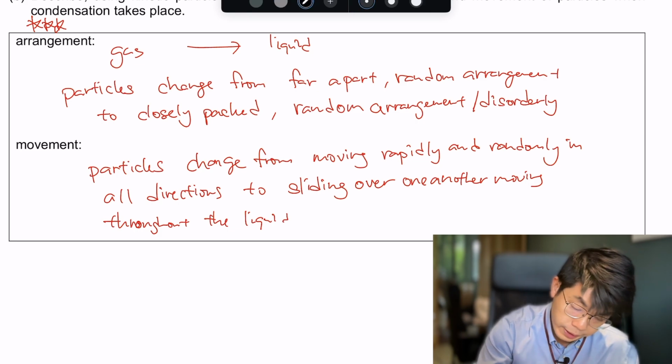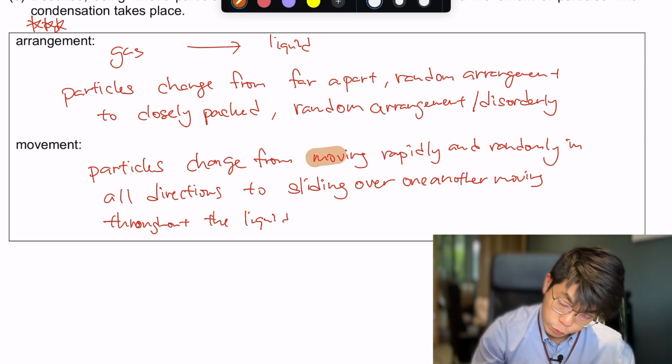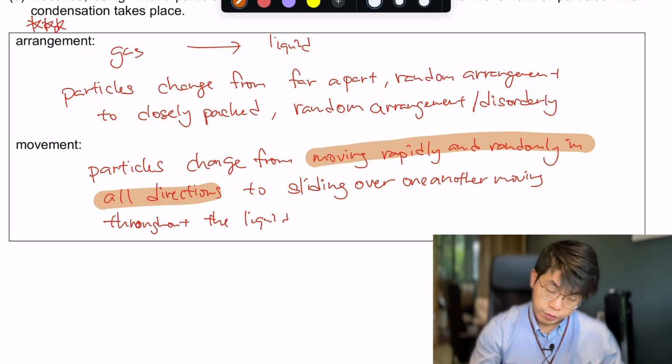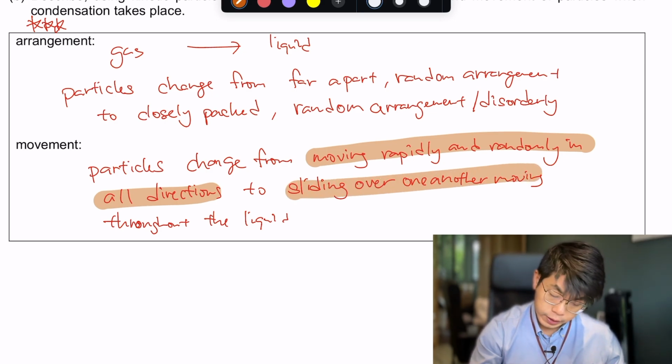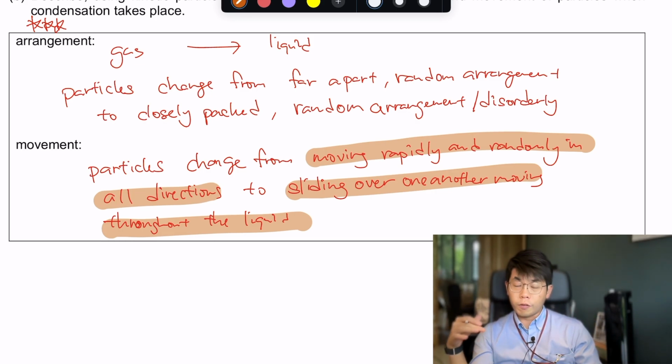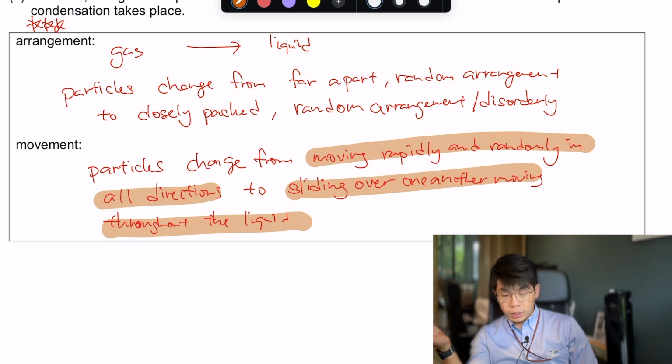So over here we can see that we have the movement of the gas particles, and then the movement of the particles in the liquid. So this is the strategy of how to answer this question.